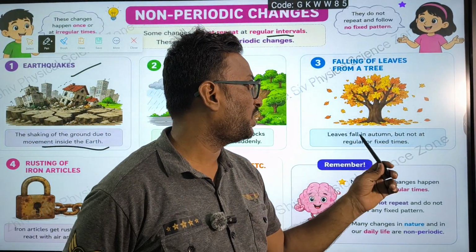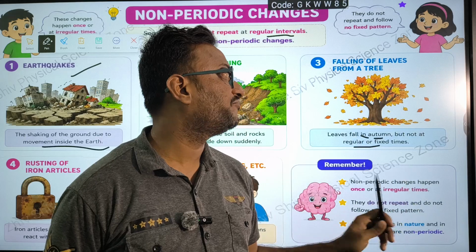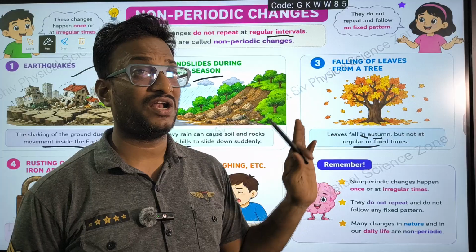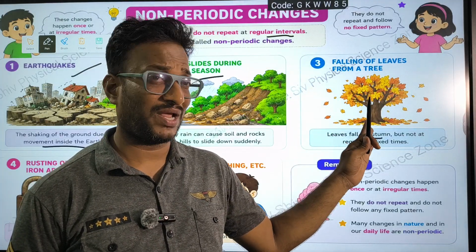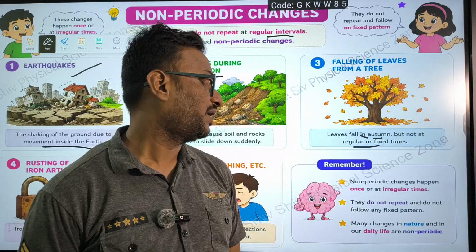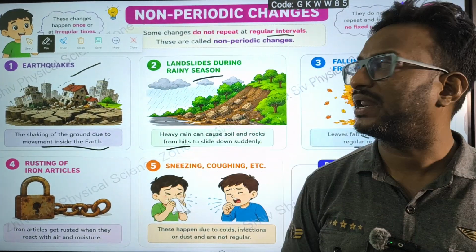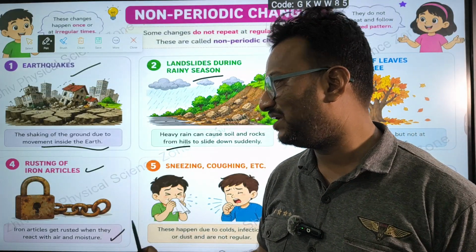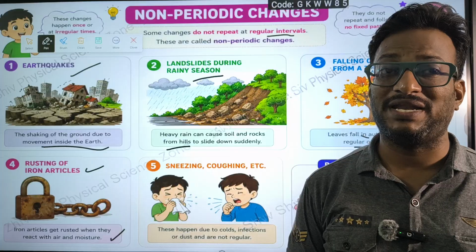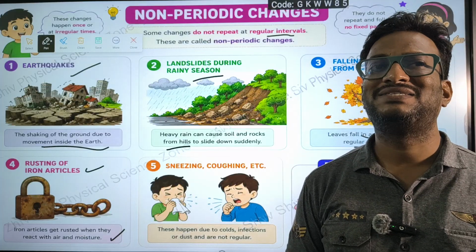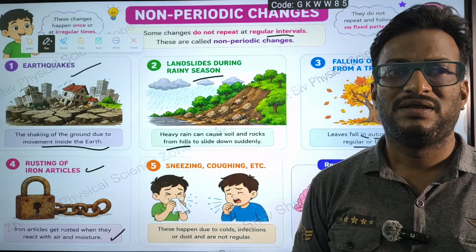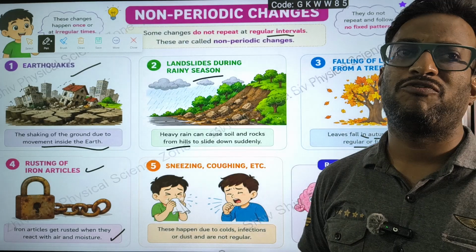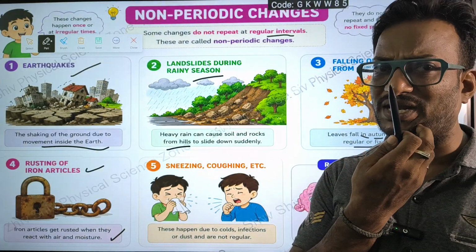Even leaves fall in autumn, but not at a regular or fixed time. Of course, in autumn season the leaves are going to fall, but that time we cannot predict. So that is also not regular time. Even rusting of iron: articles get rusted when they react with air and moisture. It takes a lot of time, not a single day or single hour, right? It takes much time, and that depends upon the reaction of iron with water and air.